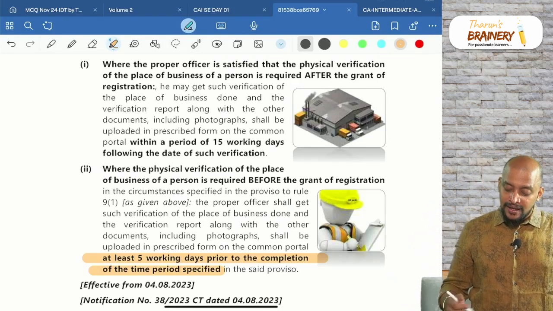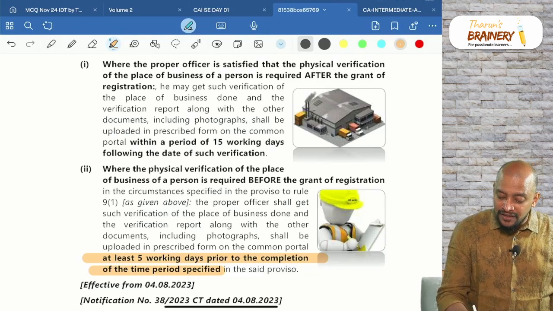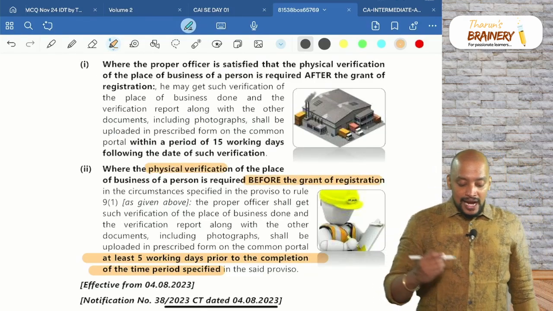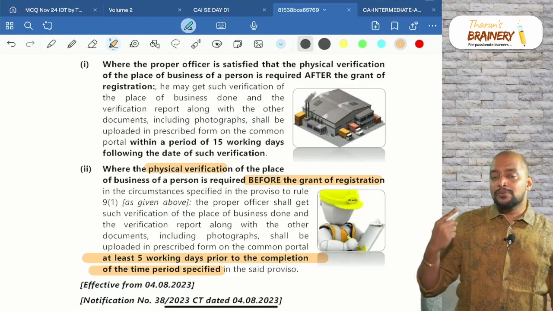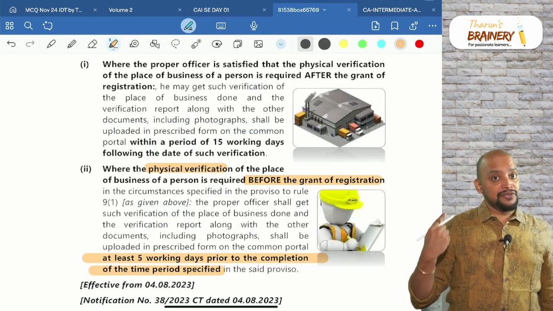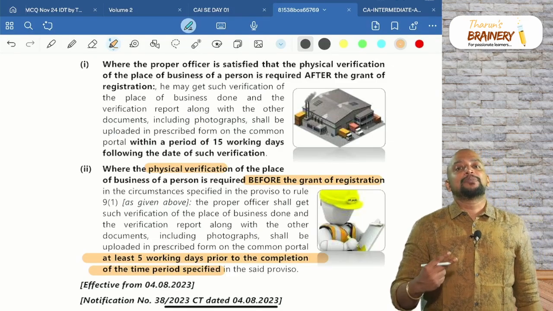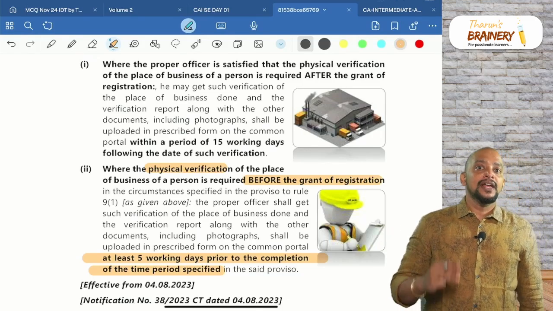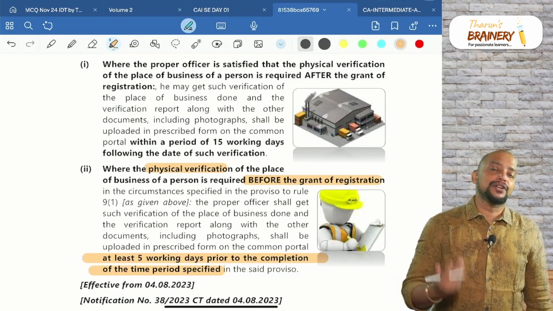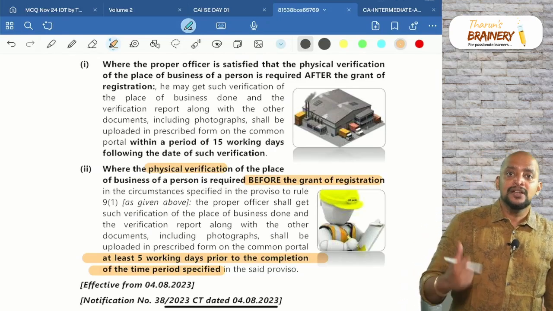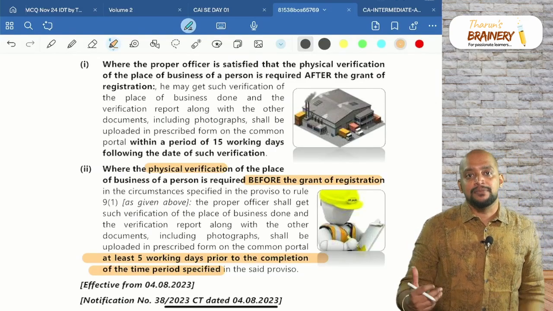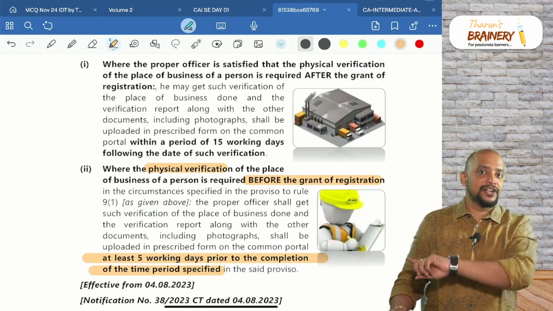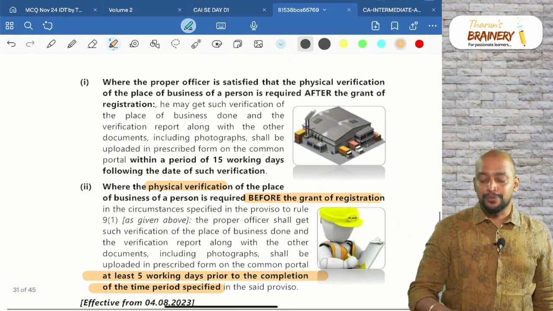This is when they are doing the physical verification before grant of registration. And what are the 3 cases where they will do it? Number 1, you made application without authentication. Number 2, application with authentication and authentication not completed within 15 days. Number 3, application with authentication and completed authentication, but the officer takes it up for physical verification based on risk parameters. Then at least 5 days before the 30 days from the date of application, they should upload the report.